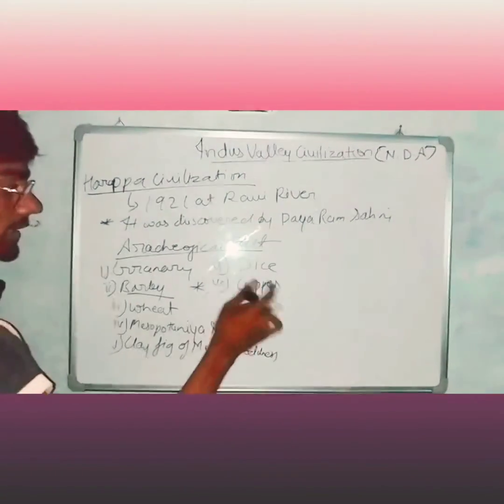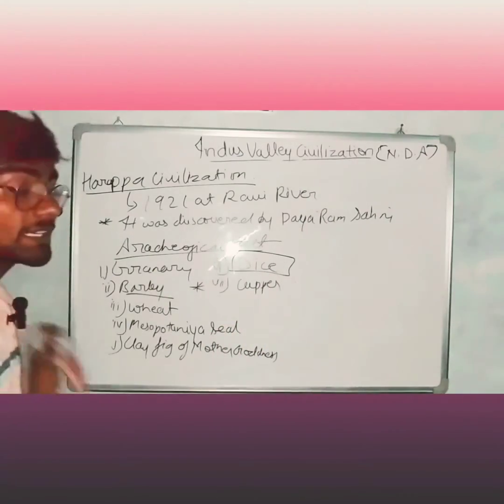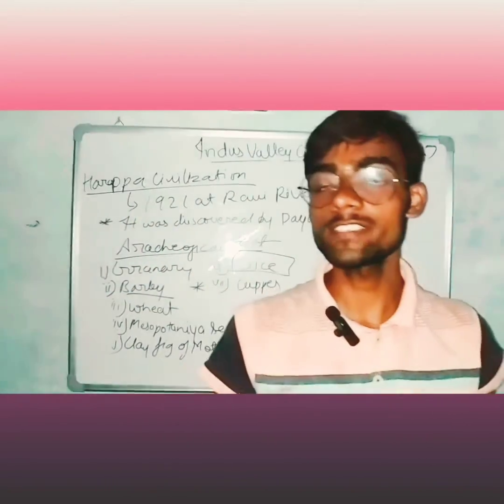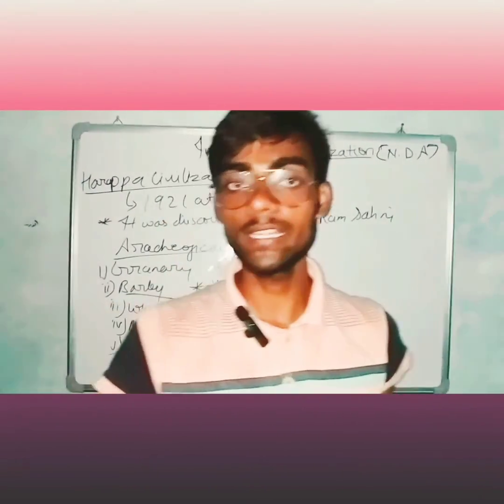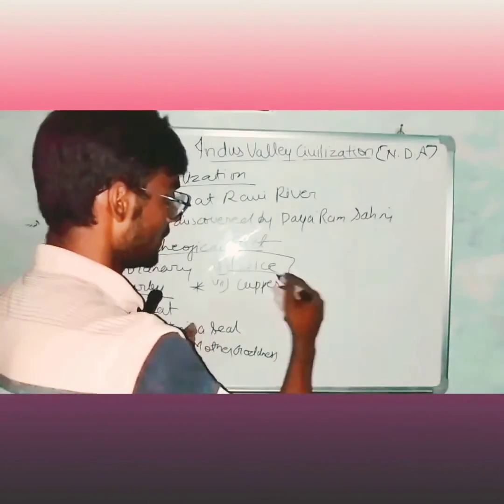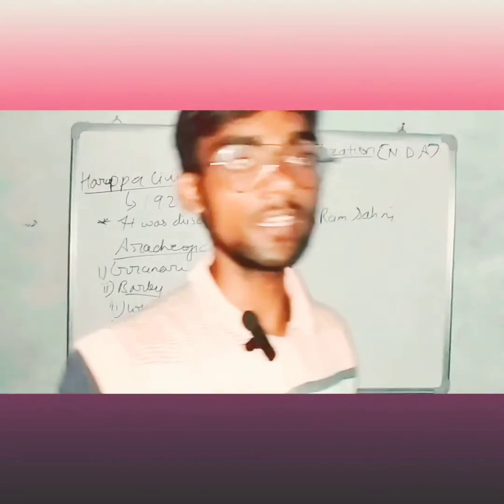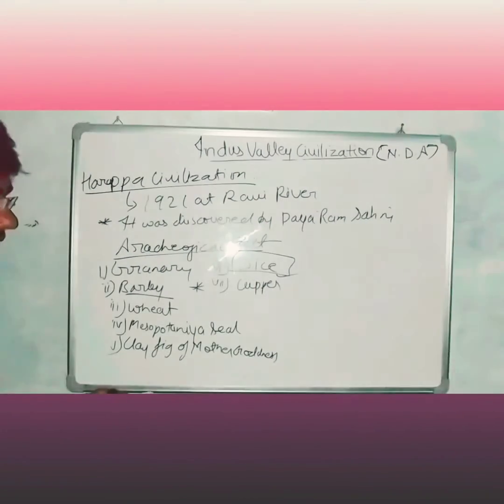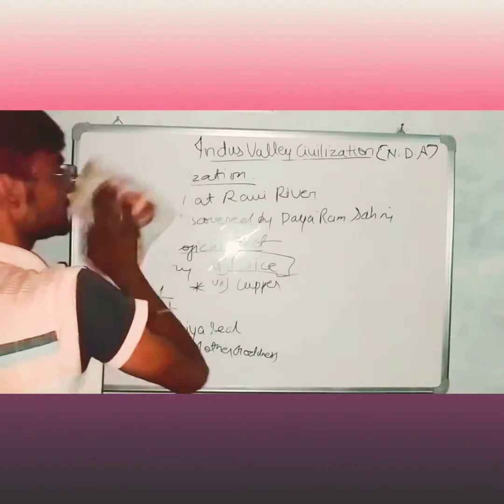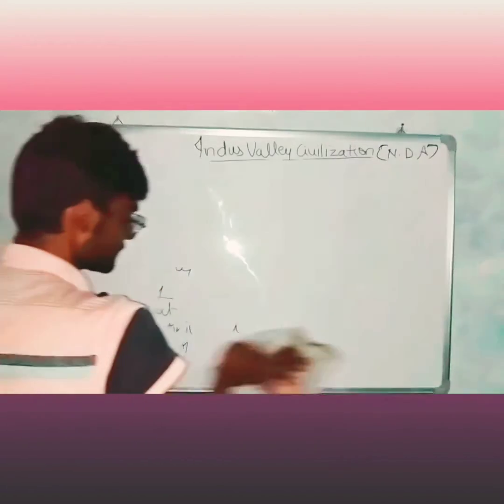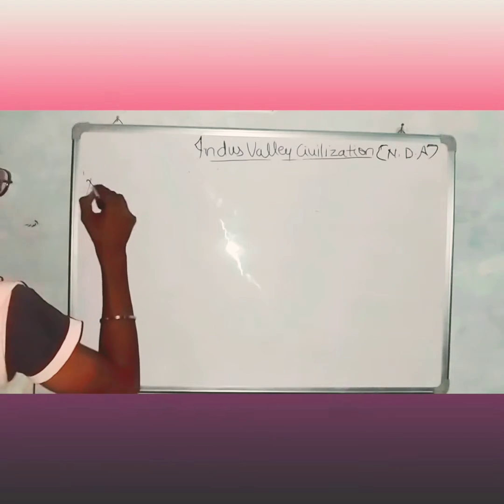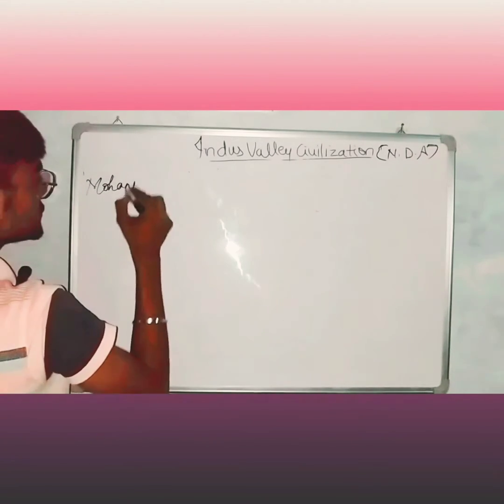And related to dyes, there is a lot of confusion: China says that dyes were discovered in China, Pakistan says that dyes were discovered in Pakistan, but India says that dyes were discovered in India. But we accept that dyes were discovered in India. So this is what is about Harappa civilization. Now we will talk about Mohenjo-daro.